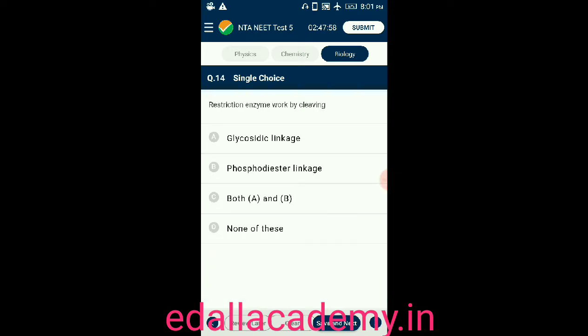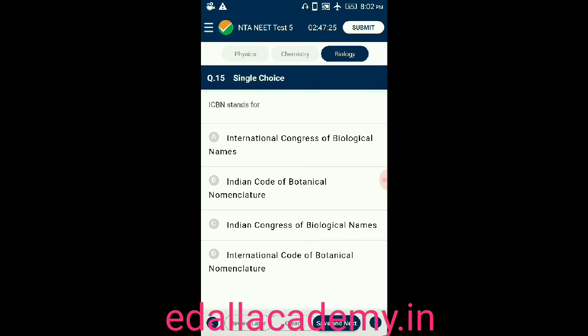Question number 14. Restriction enzymes work by cleaving. There are 4 options given. Option A, glycosidic linkage. Option B, phosphodiester linkage. Option C, both A and B. Option D, none of these. So out of 4 options, the correct one is option 2, that is option B, phosphodiester linkage. Restriction enzymes work by cleaving phosphodiester linkage. So that is the correct answer for this question.